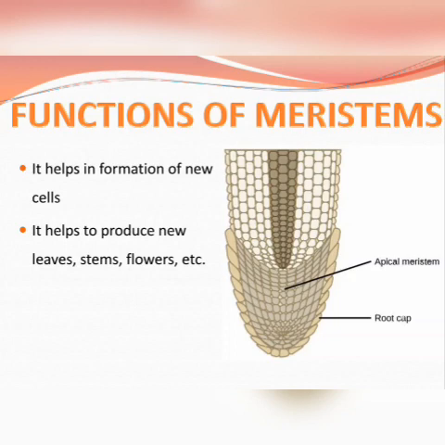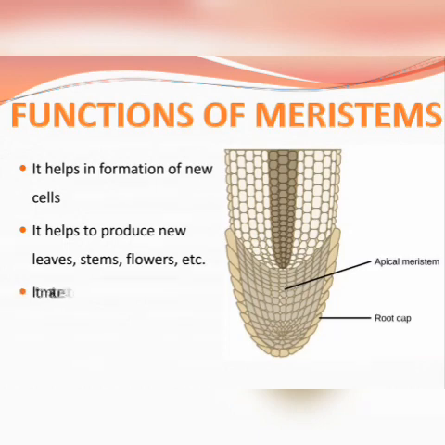As you can see, this is the root tip, and as we have discussed, meristems are divided according to their location: apical, intercalary and lateral.